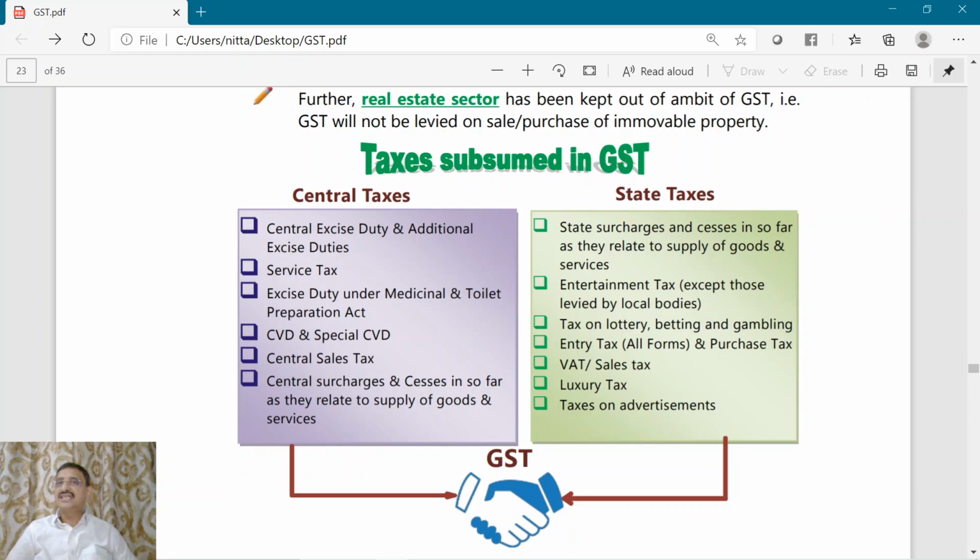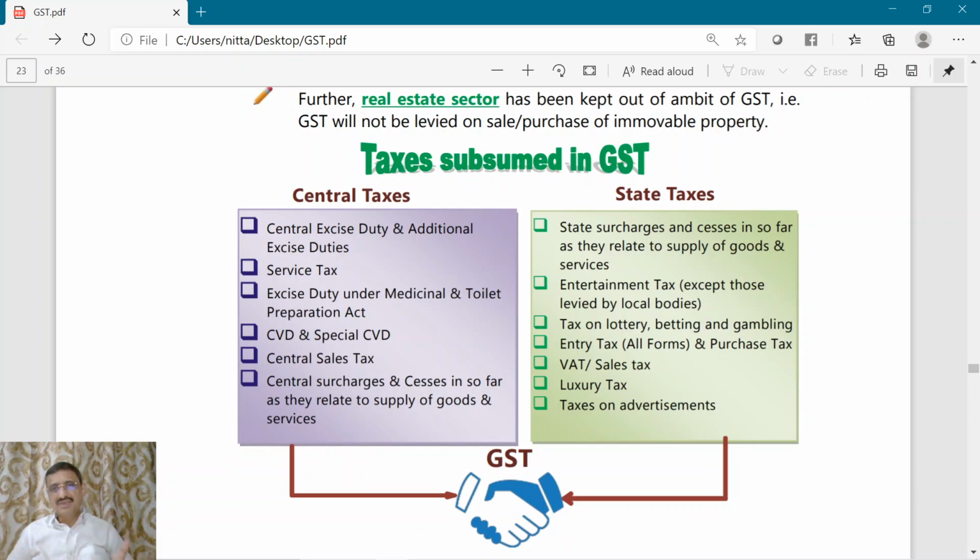As far as state taxes which were subsumed into GST are concerned, they include state surcharge and cesses so far as they relate to supply of goods and services, entertainment tax except local bodies. So what you have to understand is, though the entertainment tax leviable by the state governments has been subsumed, the local authorities still have the power to levy the entertainment tax.